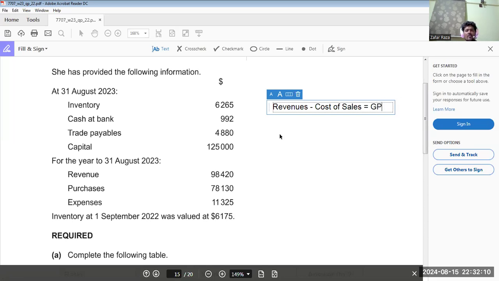Now, before that, what do we have to do? We have to calculate cost of sales. How do we calculate cost of sales?